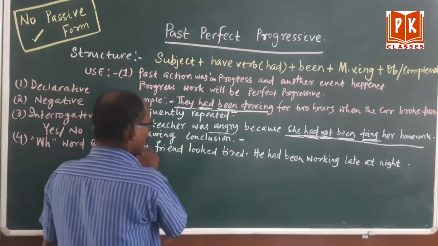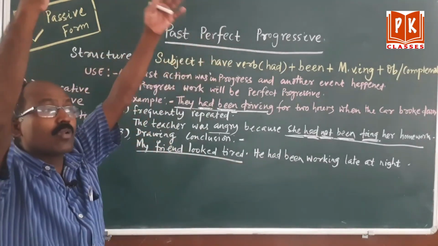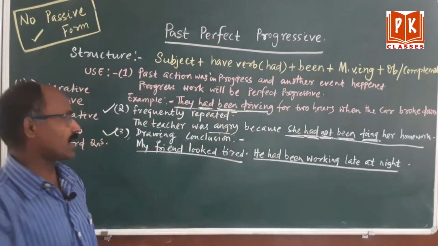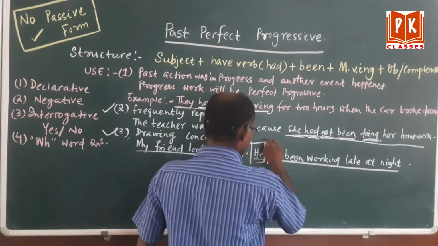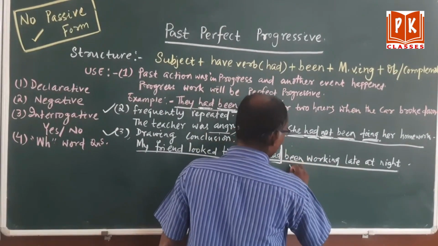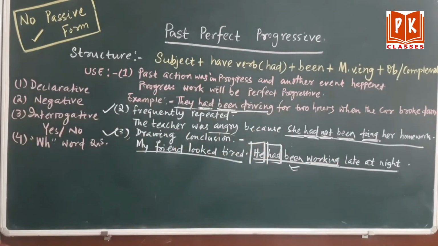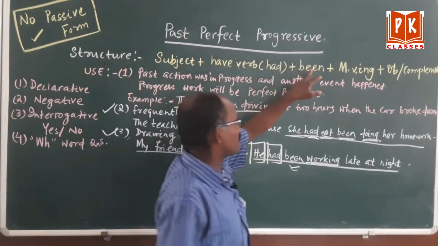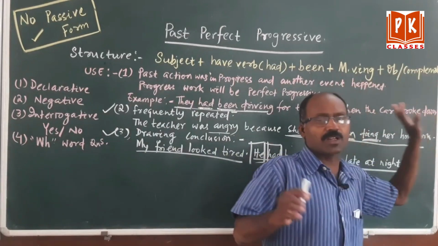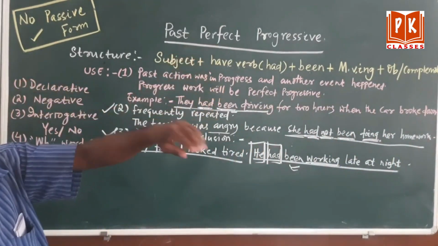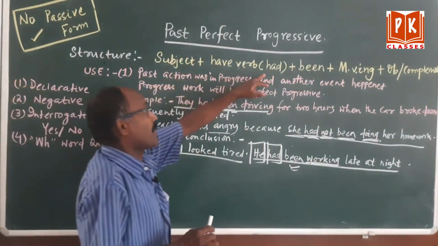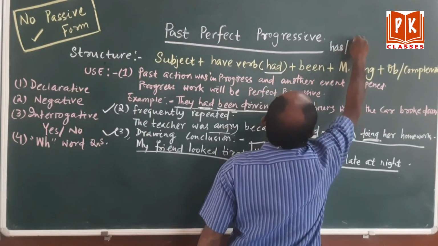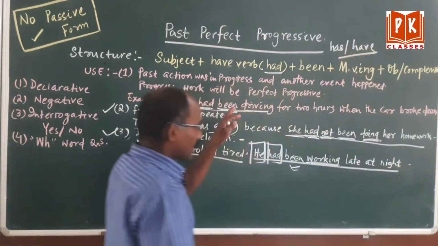Clear? The third point was also in the present, drawing a conclusion. That means my friend looked tired. In the past, my friend looked tired. Why? Because he had been working late at night. He is the subject, had is the have verb, been is added, then main verb ing. That means, if I say the structure, subject plus have verb plus been plus main verb ing plus object or complement, it is the structure of the past perfect progressive or present perfect progressive. But as we are discussing the past perfect, we have to use had, and if we discuss the present, already it was told that has or have. Clear? These are the sentences.